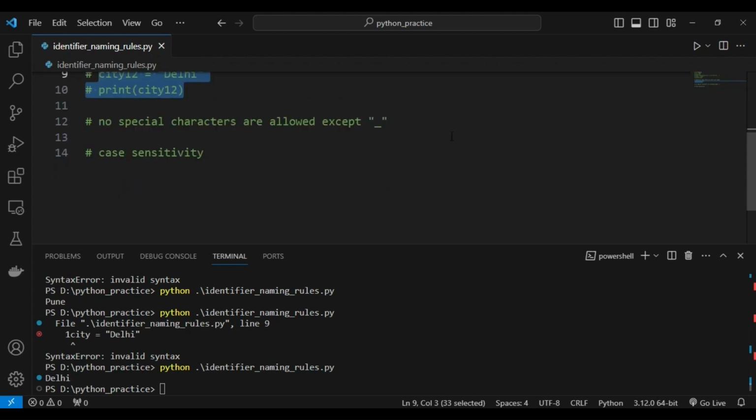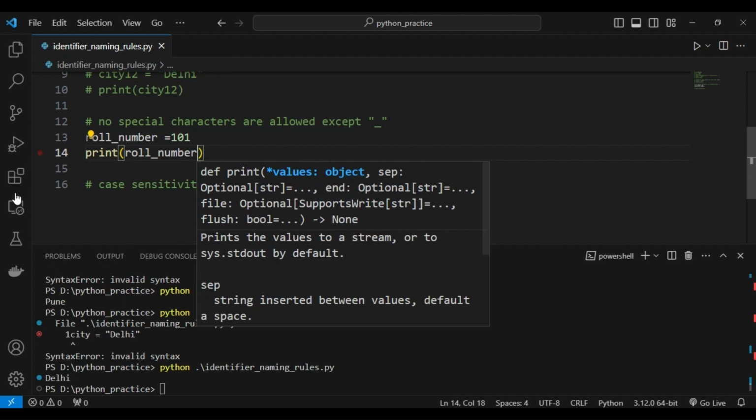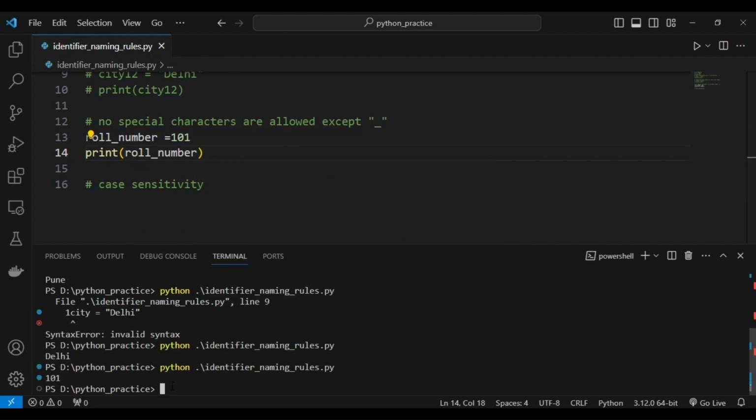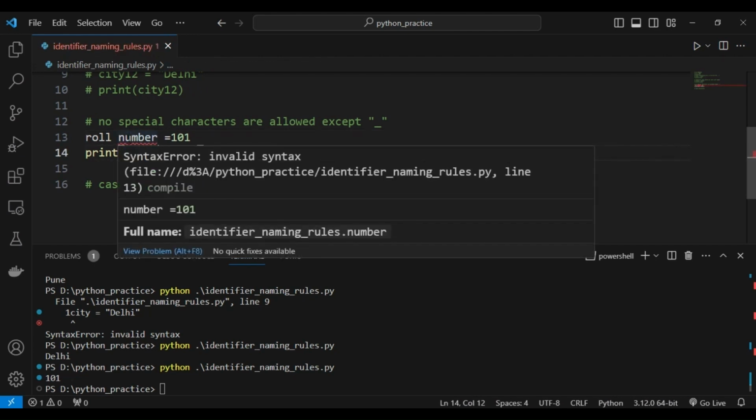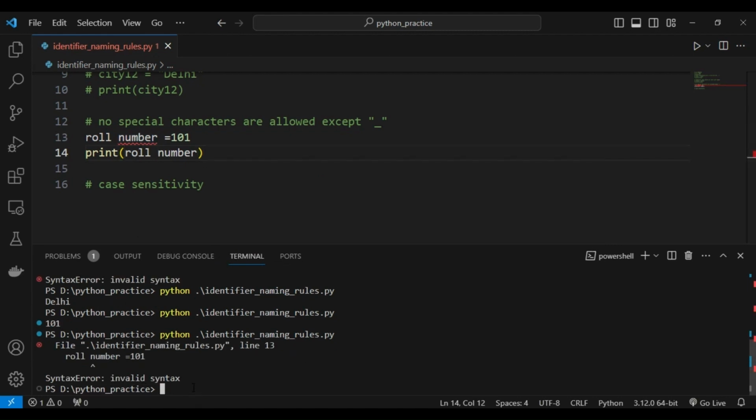Next is no special characters are allowed except underscore. For example, I have roll_number. Which special character is allowed? Only underscore. So if I have taken 101 here, this is valid because underscore is allowed. If I run this program, I got 101. So this is a valid variable name. But if instead of underscore I have given a space, space is also a special character, it is not allowed. Here VS Code directly gives us an error, syntax error, invalid syntax, right?